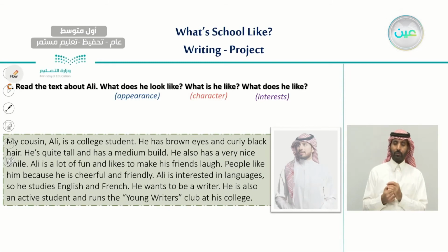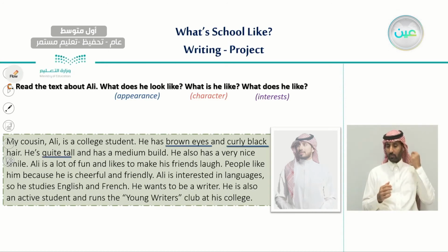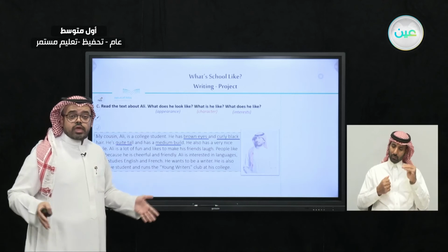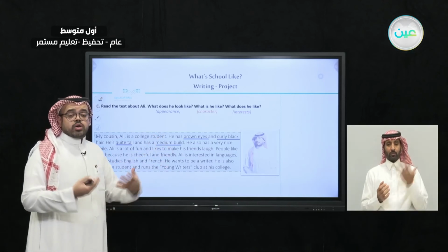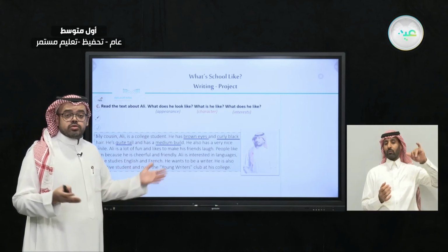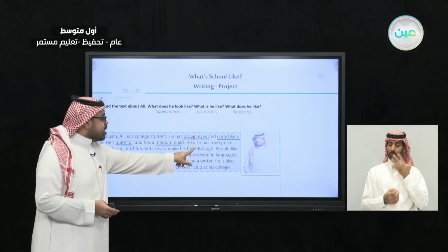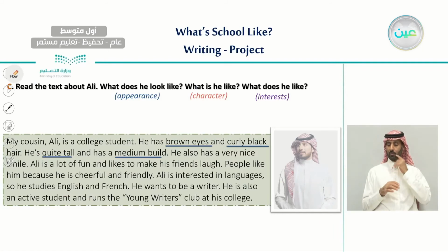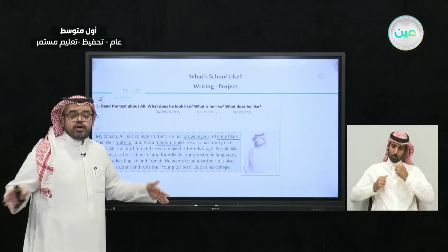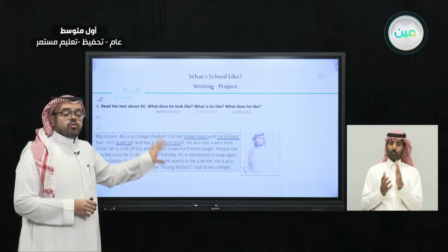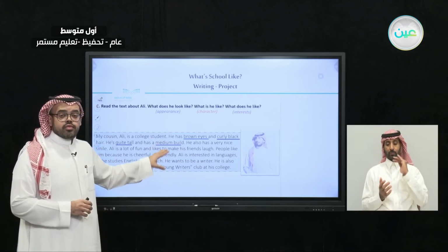What does he look like? From the text, it says that he has brown eyes and curly black hair, and also he is tall and medium build. So this is a long answer. About Ali's appearance, we can mention those things. First, that he has brown eyes and also curly black hair, and also he is tall and has a medium build. So he is not thin and nor is he fat. So he has a medium build. So these are the answers of the first question.